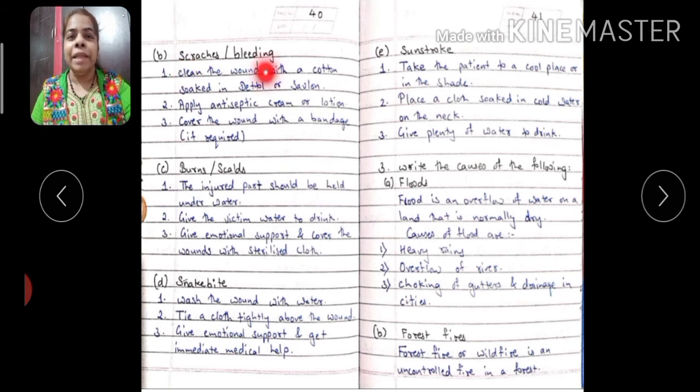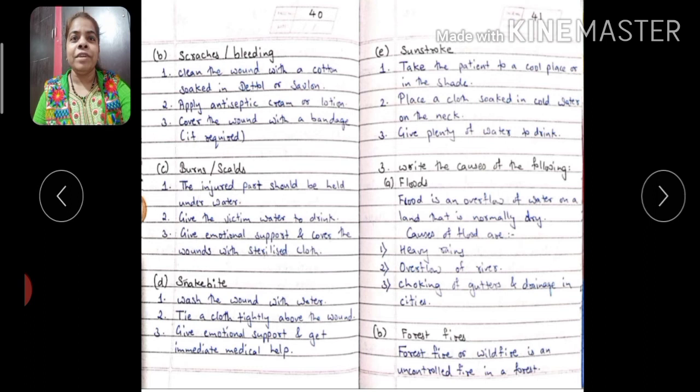Scratches, bleeding. If you are getting a small cut, that's a scratch, or if blood is coming from that little wound, it is also painful but not very dangerous. Clean the wound with a cloth soaked in Dettol or Savlon.